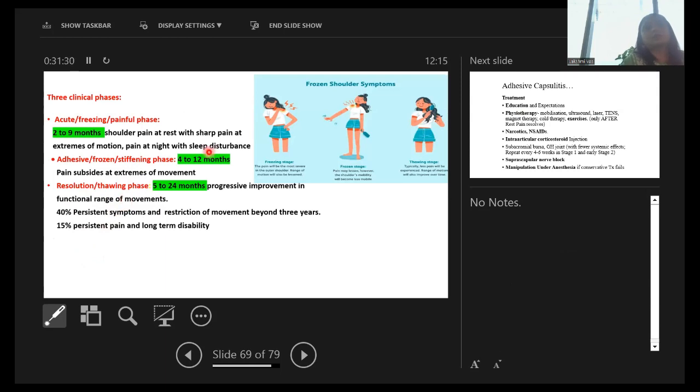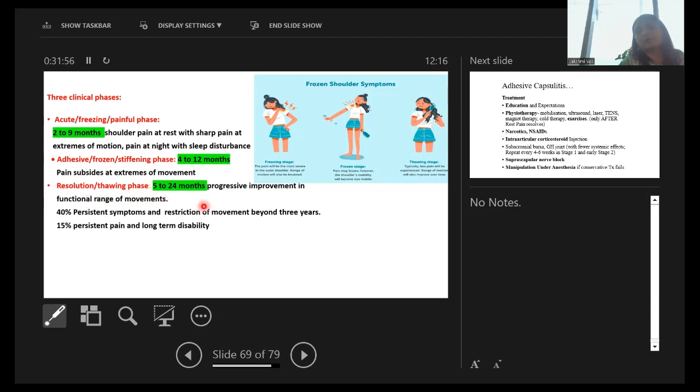So you can see the three phases of the frozen shoulder: the acute phase, the adhesive, frozen or stiffening phase, and the resolution or thawing phase. Now, the acute phase lasts 2 to 9 months: shoulder pain at rest with sharp pain at extremes of motion, pain at night with sleep disturbances. Now, the adhesive, frozen or stiffening phase is 4 to 12 months, and pain subsides at extremes of movement.